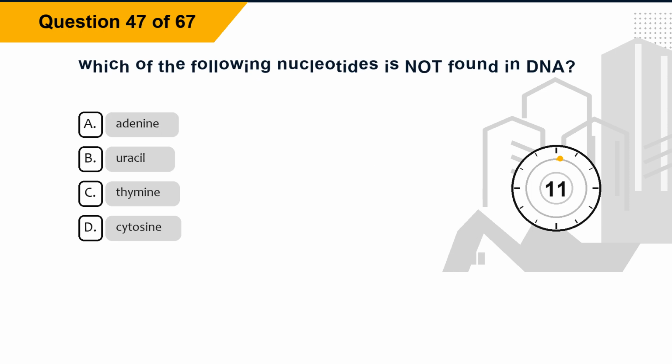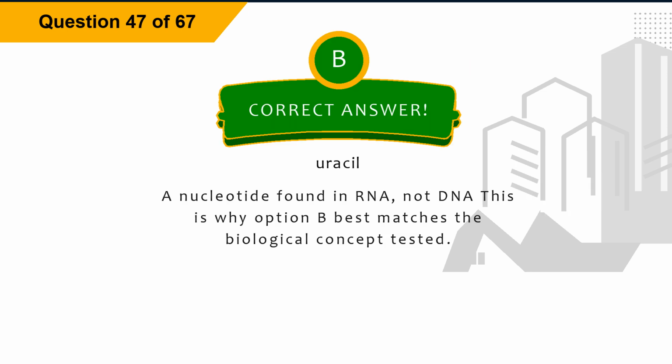Question 47. Which of the following nucleotides is not found in DNA? Option A. Adenine. Option B. Uracil. Option C. Thymine. Option D. Cytosine. The correct answer is option B. Uracil. Explanation. Uracil is a nucleotide found in RNA, not DNA. This is why option B best matches the biological concept tested.